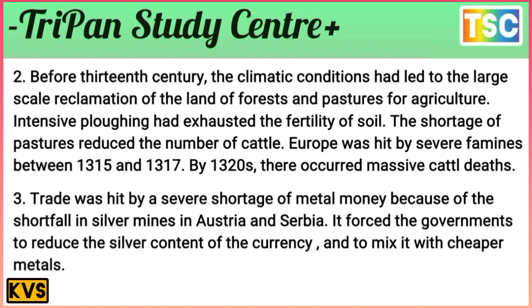That is an important point here. There were massive cattle deaths, and trade was hit by a severe shortage of metal money because of a shortfall in silver mines in Austria and Serbia. It forced the government to reduce the silver content of currency and mix it with cheaper metals.